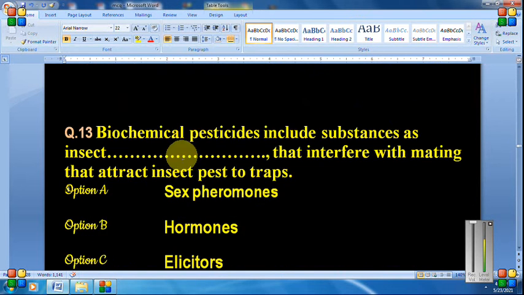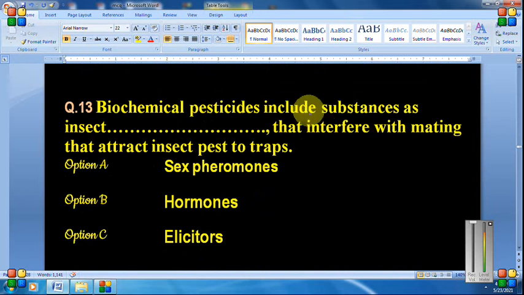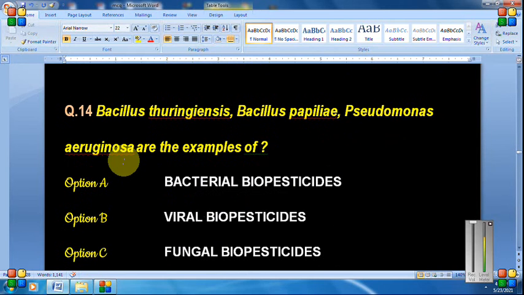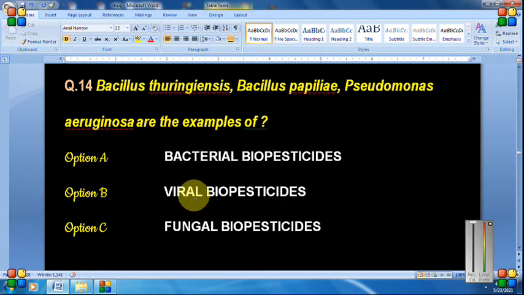Next, question number 13. Biochemical pesticides include substances such as dash, insect substances that interfere with mating or that attract insect pests to trap. The answer will be option A, sex pheromones. So sex pheromones are used in biochemical pesticides. Very important. Next question. Bacillus thuringiensis, Bacillus papillae and Pseudomonas aeruginosa. What are these? Bacterial, viral or fungal biopesticides? These are examples of bacterial biopesticides.